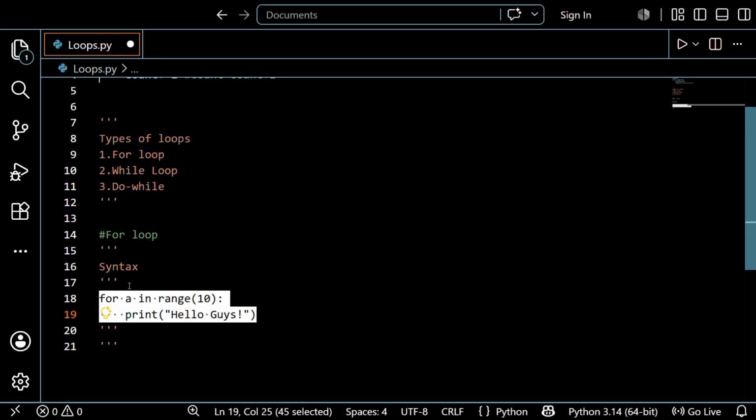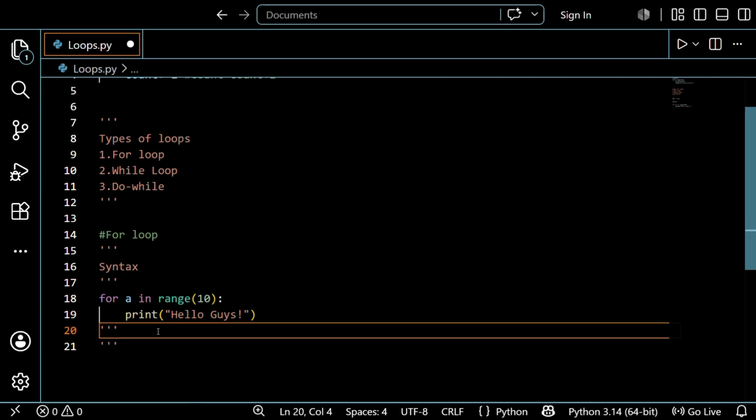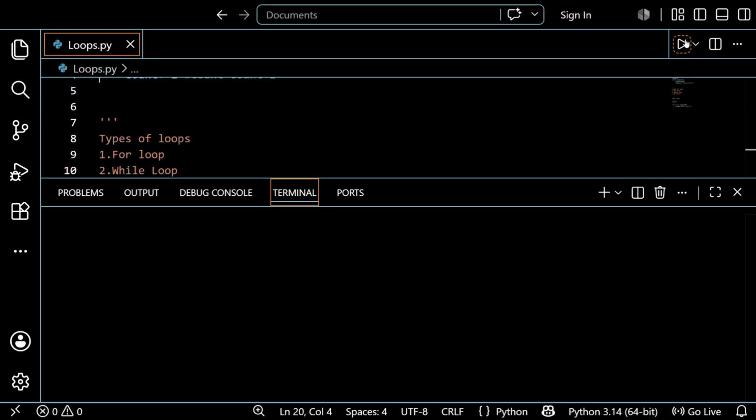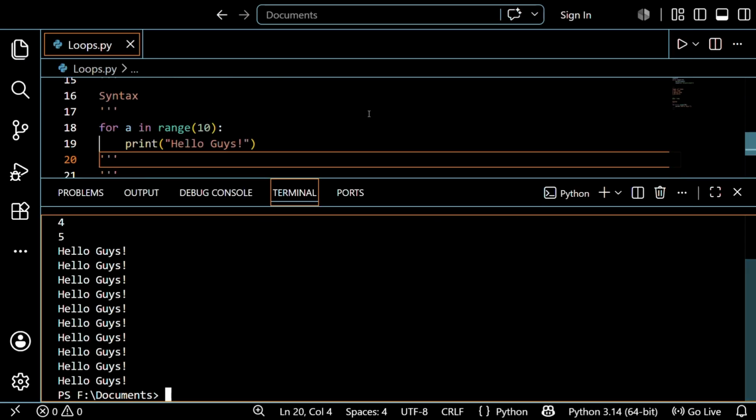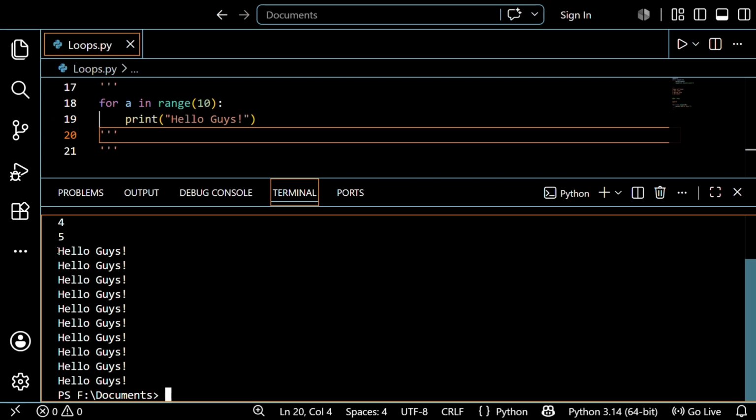So let us see the for loop, a in range. The first thing, a is a variable, guys, initially, and you're giving the range 10, meaning the loop will run 10 times, and we write a statement inside the loop. Okay, guys. So let's see what happens. This is the code. You just run the code 10 times. The for loop is used for doing loop execution. I just want to print hello guys 10 times.